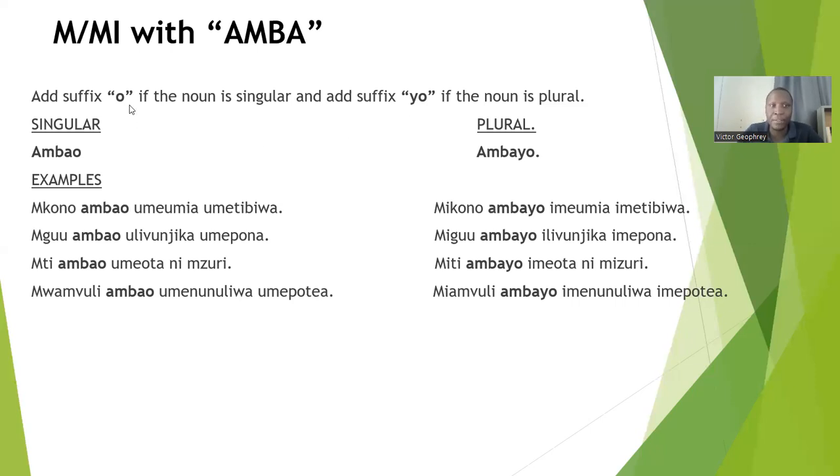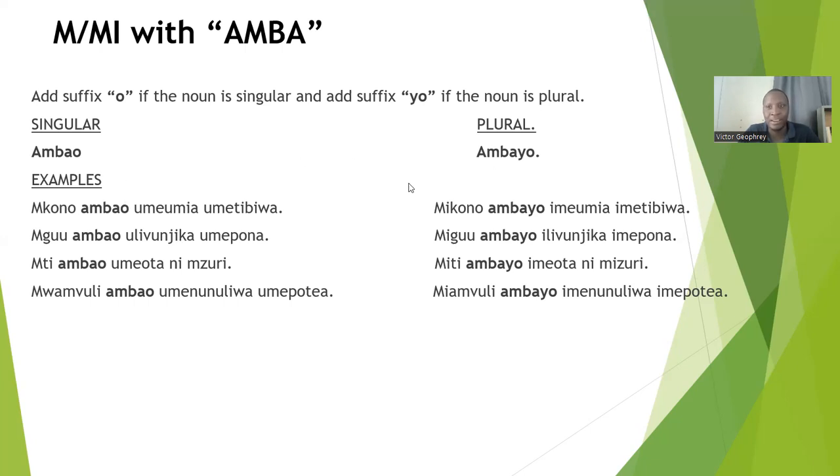So add the suffix O to the morpheme Amba if the noun is in singular, and add the suffix yo if the noun is in plural. So in singular it will be ambao, in plural it will be ambayo.